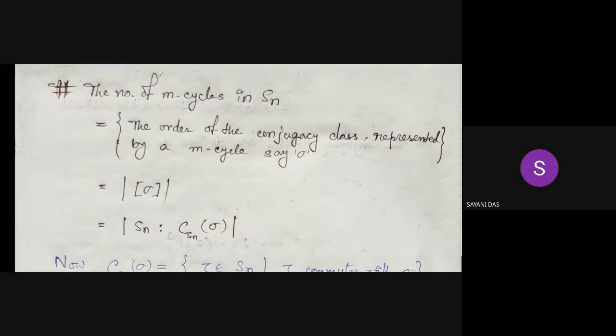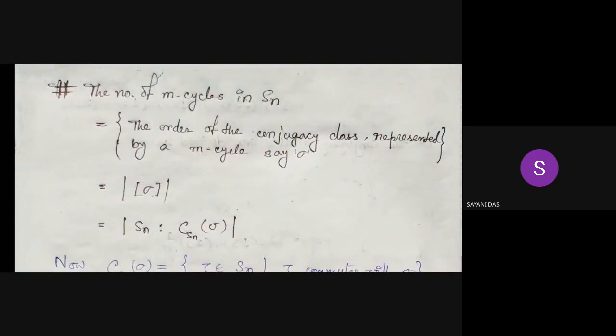If we construct the conjugacy classes' cardinality, then we are done. So first of all, it is possible to count the number of cycles for each cycle type. We can construct that easily by group action.